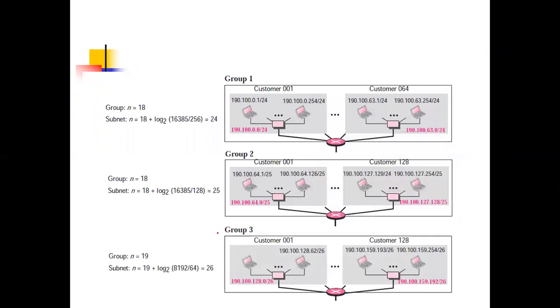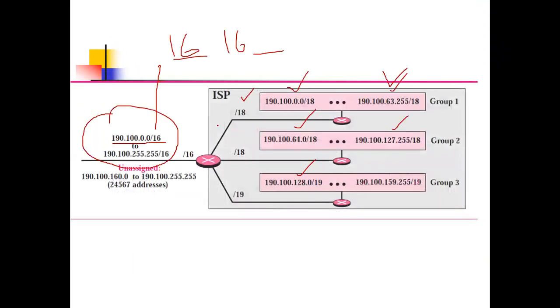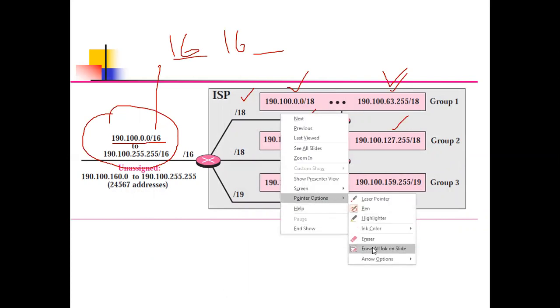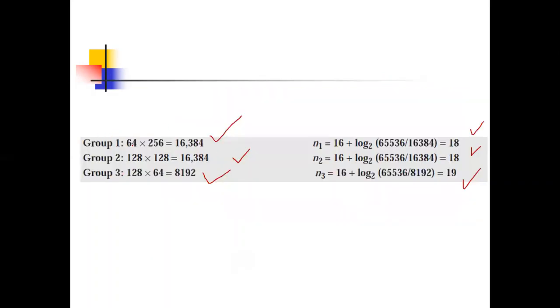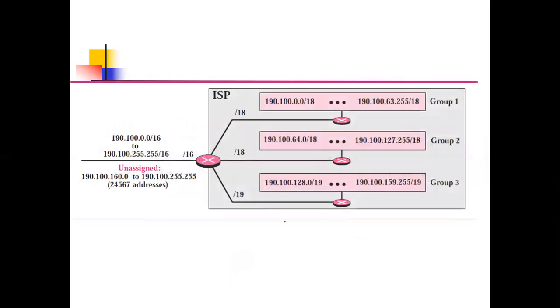Now again, this is what we have done. We have just divided one network into 3: group 1, group 2, group 3. Again, I am revising this. We have calculated the group-wise needed address. Then we have calculated subnet ID, 18, 18, 19. Now the first address is already given, and the last address we will calculate by ORing the given address with the complement of the mask. So in this we will calculate the last address.